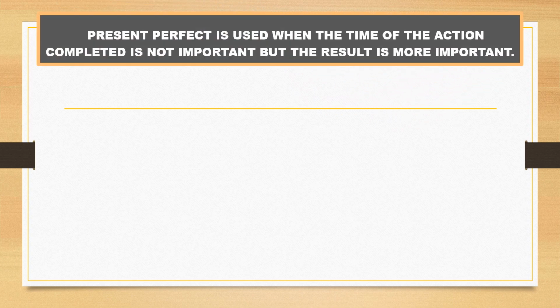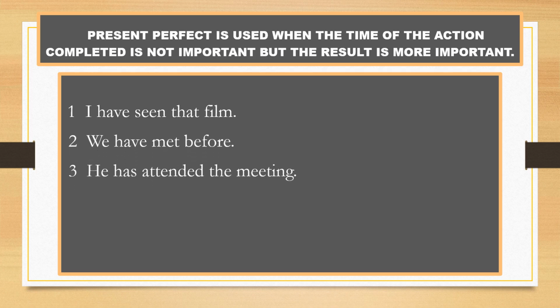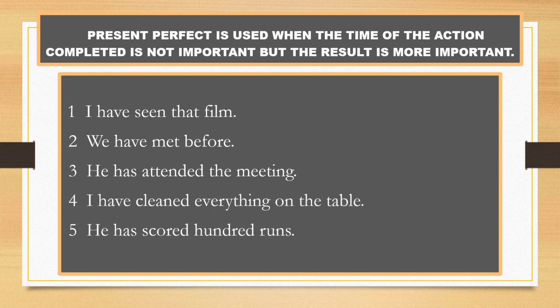The present perfect is used when the time of the completed action is not important, but the result is more important. See the example. I have seen that film. When I have seen that film is not mentioned or not important. What is important is that I have seen that film. We have met before. He has attended the meeting. I have cleaned everything on the table. He has scored 100 runs. So in all these sentences, the time is not specified. What is important is the action or the result.